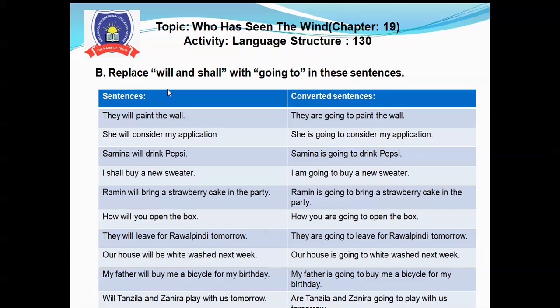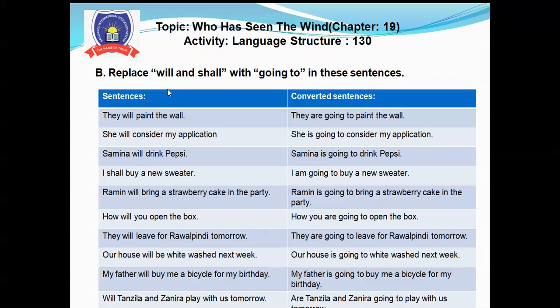My father will buy me a bicycle for my birthday. My father is going to buy me a bicycle for my birthday. Will Tanzila and Zanera play with us tomorrow? Are Tanzila and Zanera going to play with us tomorrow?